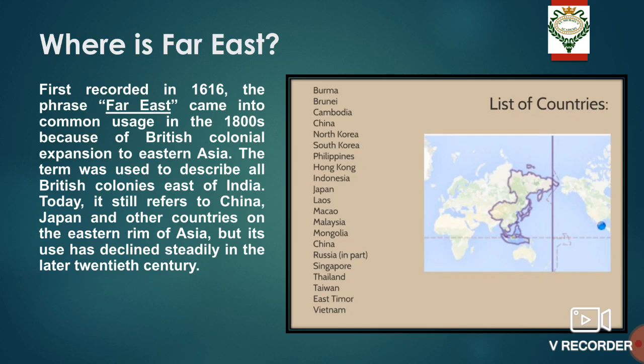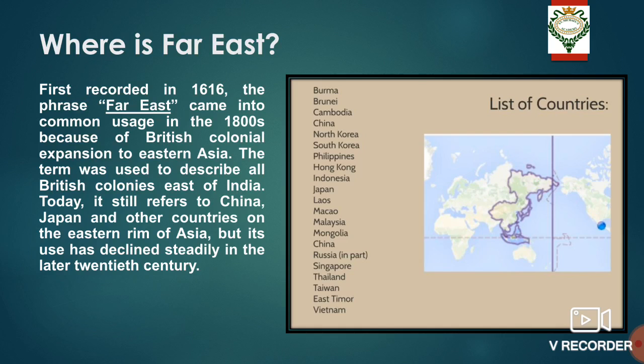The phrase Far East is first recorded in 1661 and it came into common usage in the early 19th century because of the British colonial expansion to Eastern Asia. The term was used to describe all British colonies east of India. Today, it still refers to China, Japan, and other neighboring countries on the eastern rim of Asia. But its use has declined steadily in the later 20th century.